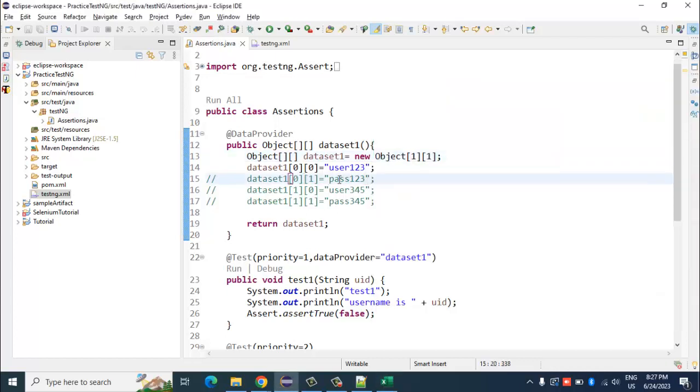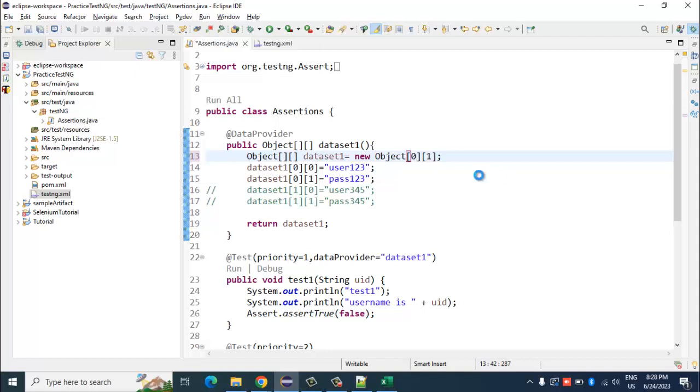Rahul, can you mention 0 and 1? One second here. No, 0 and 1, in place of 1 and 1. Yeah, this.